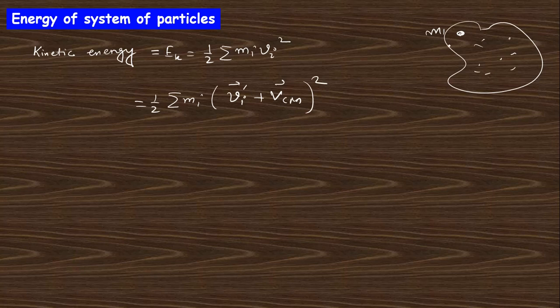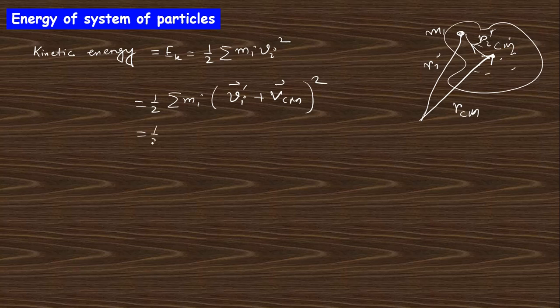Vi prime means, suppose this is the center of mass, so the velocity of center of mass is vcm, and this is the position ri, and this is the ri prime. Derivative of this r is the velocity, this is the rcm, right? Derivative with respect to time is the velocity.